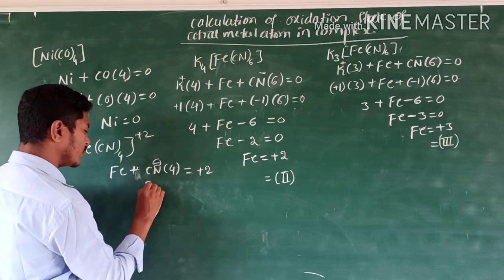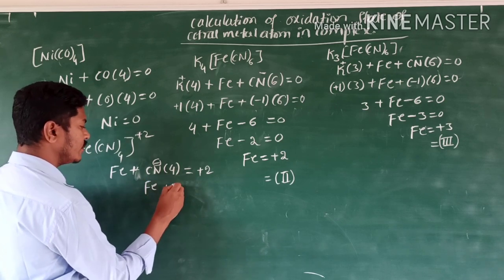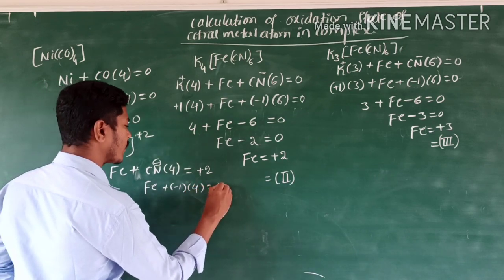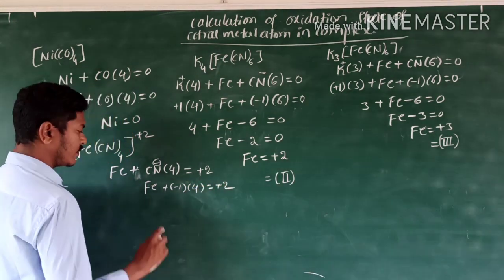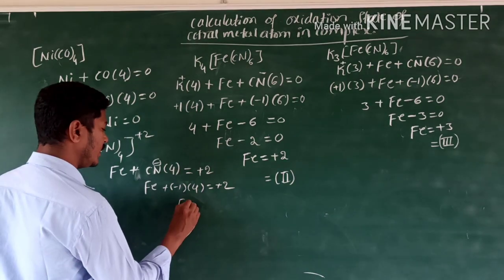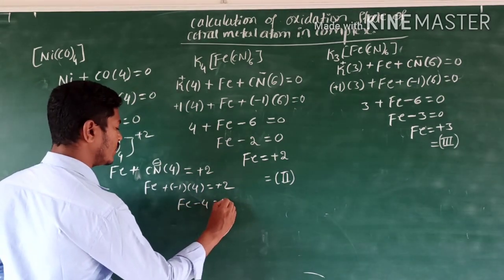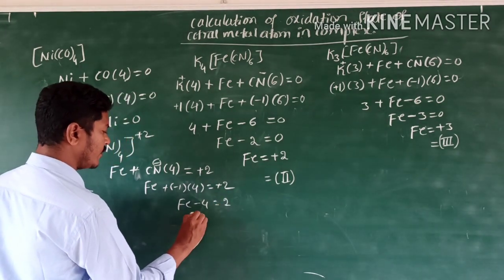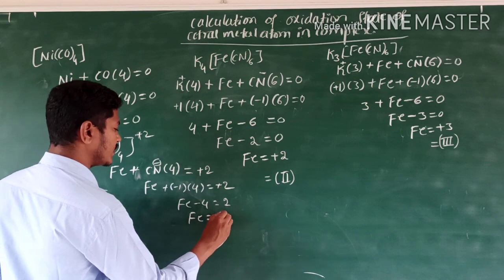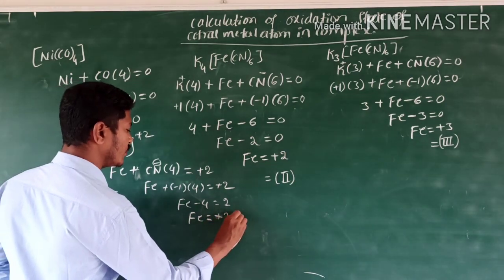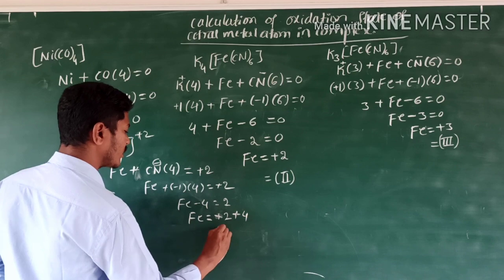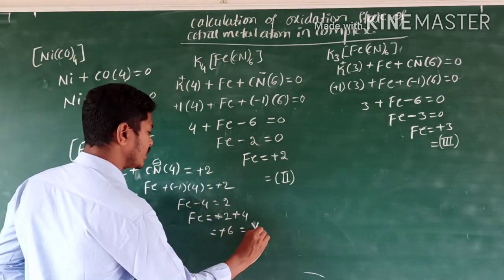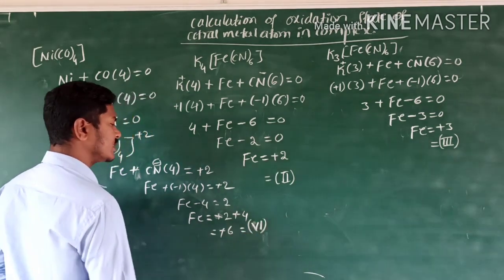Then Fe minus 4 is equal to 2. Then Fe is equal to plus 2 plus 4, which is plus 6, means the oxidation state of this compound is plus 6.